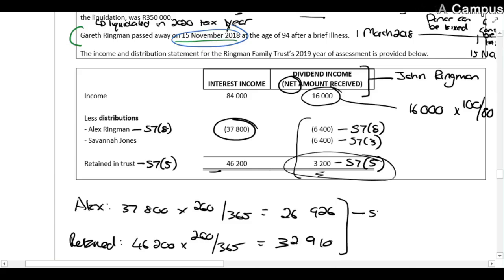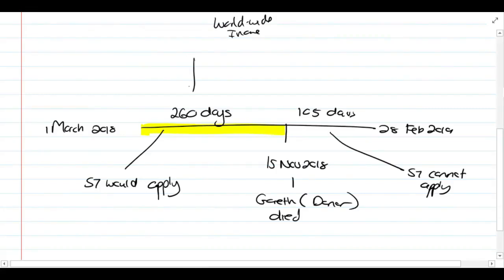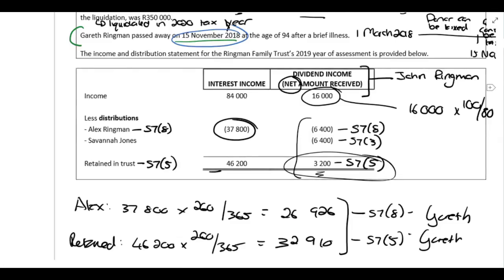Those amounts under Section 7.8 and under Section 7.5, Gareth will be taxed on, because that is during this period of time. It will be included in his gross income, and he'll be taxed on it.